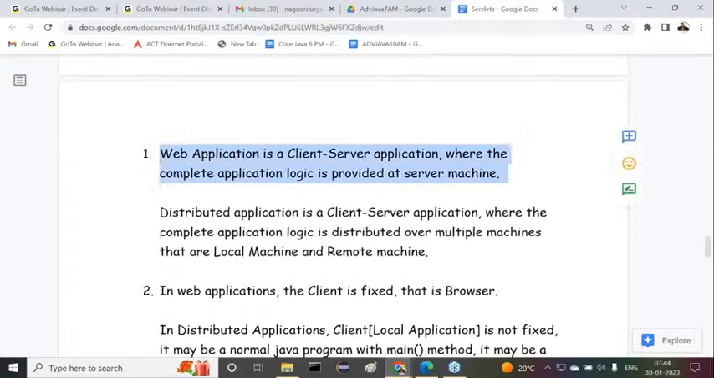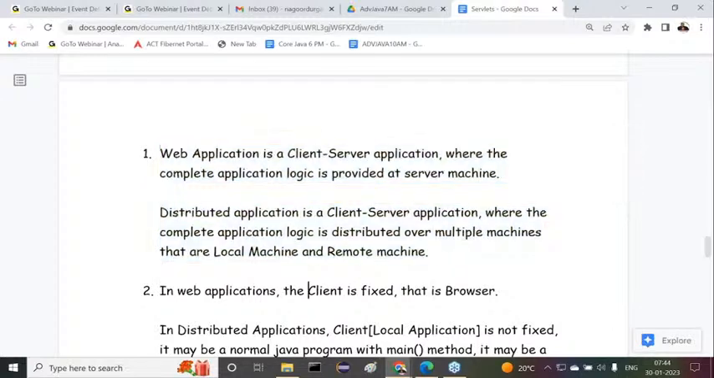A web application is a client server application where the complete application logic is provided at a server machine. Whereas a distributed application is a client server application where the complete application logic is distributed over multiple machines, that are local machine and remote machine.